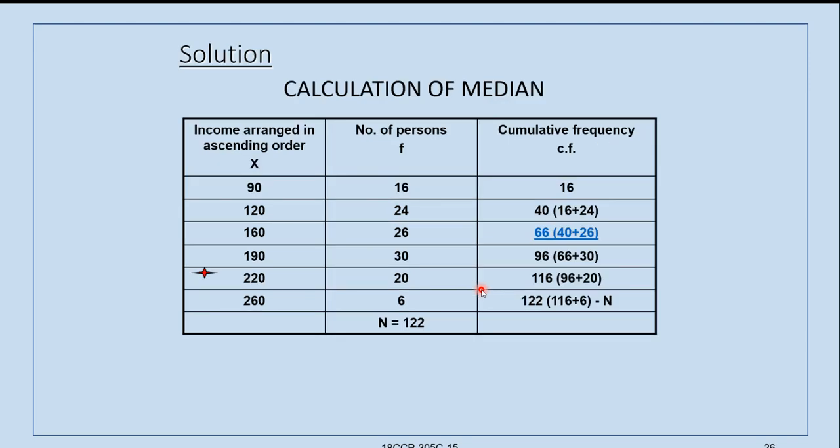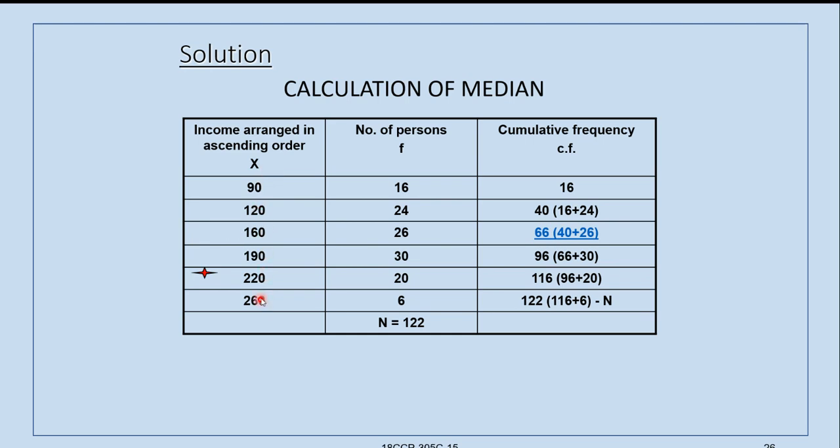Here, calculation of median means n plus 1 by 2. Here this mark is given wrongly since the value is lying here. N plus 1 by 2 is here. That we will understand.